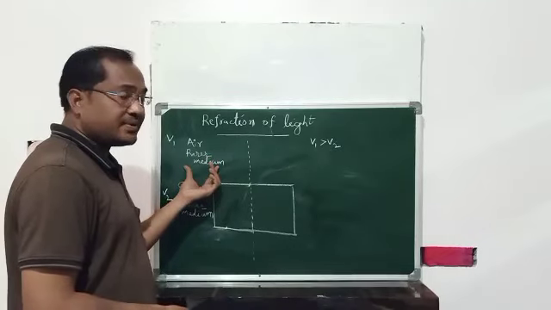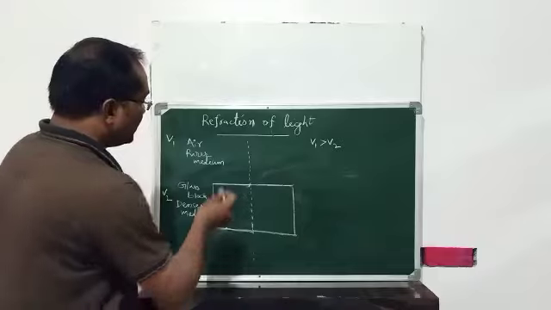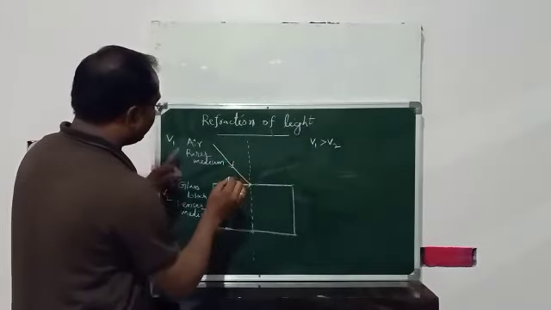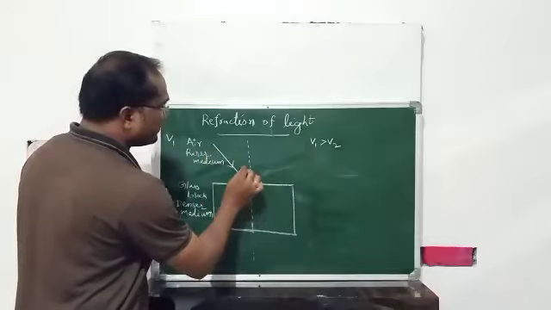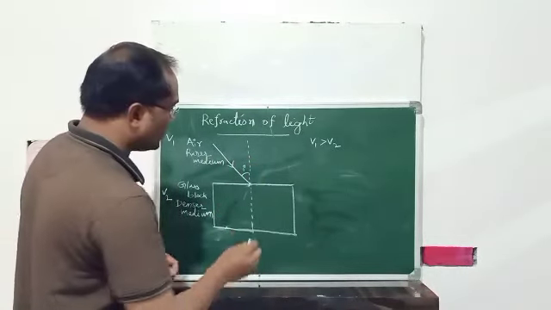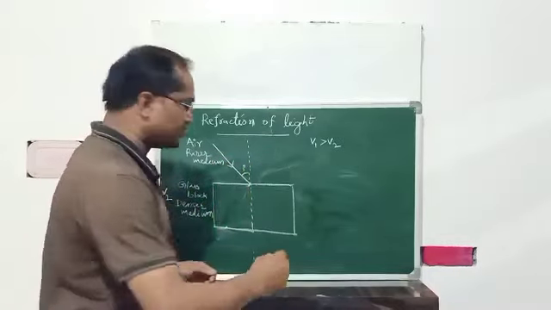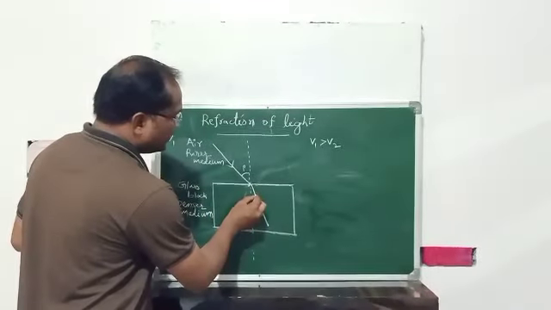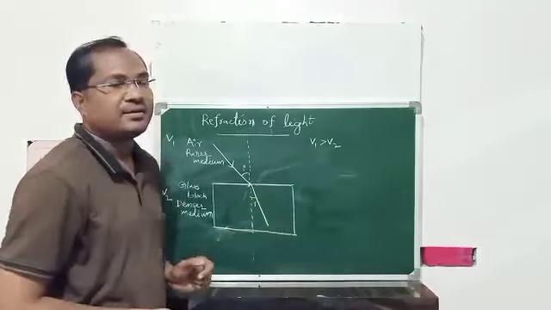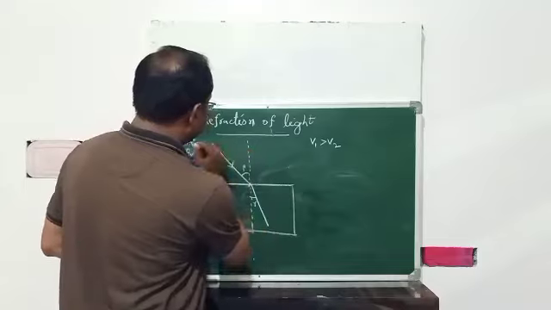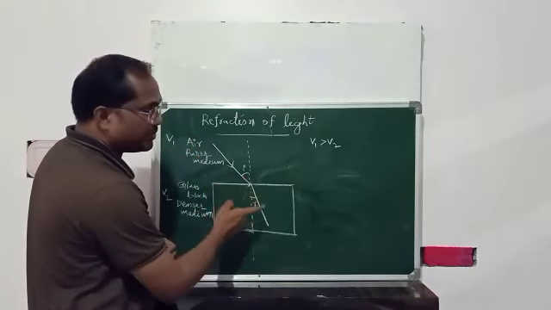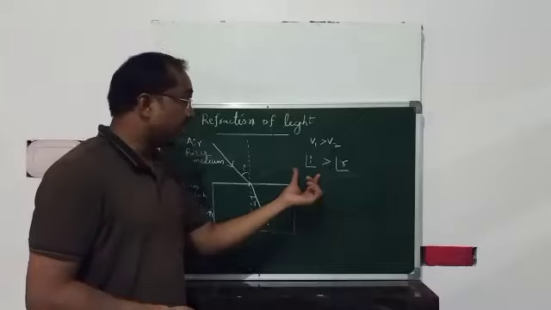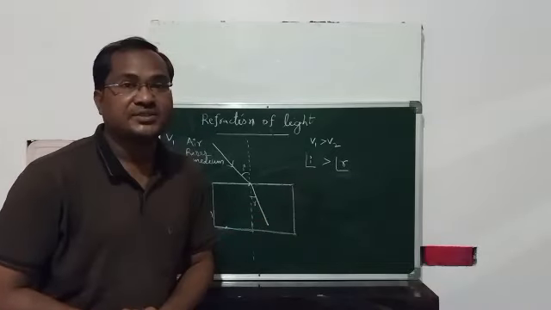Whenever a light ray passes from rarer medium to denser medium, the angle of incidence will be I. Afterwards, refracting into another medium, it bends towards the normal, so we can take that angle as R. Whenever a light ray passes from rarer medium to denser medium, angle I is greater than angle R. The angle of incidence is greater than the angle of refraction.